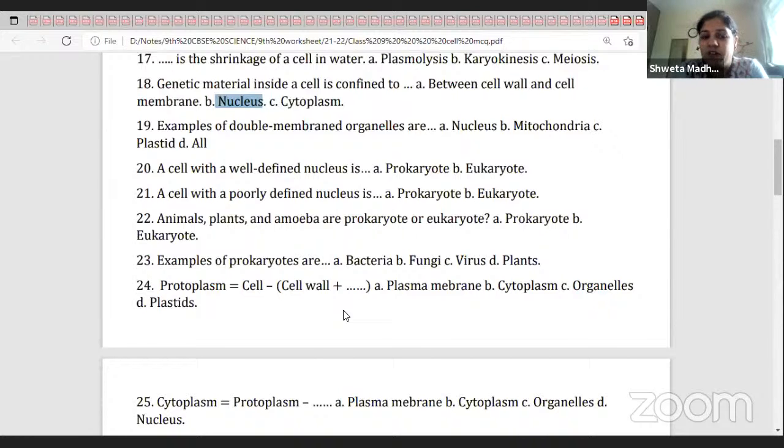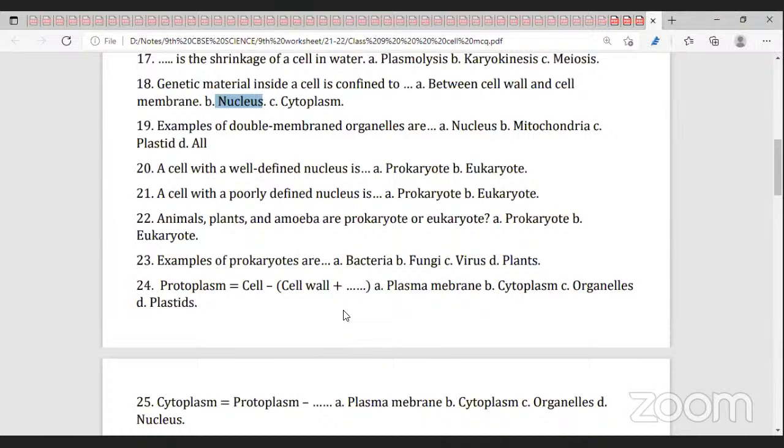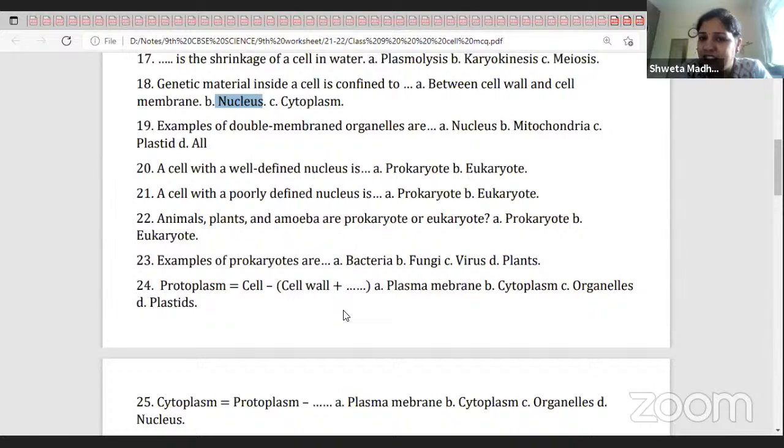So the plasma membrane won't come in protoplasm. If from the cell you remove the cell wall and plasma membrane, whatever is left in the cell is all protoplasm.